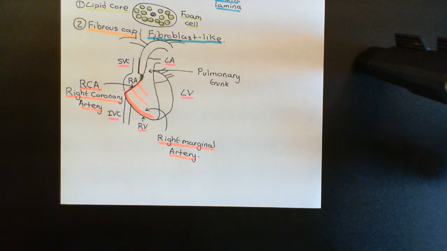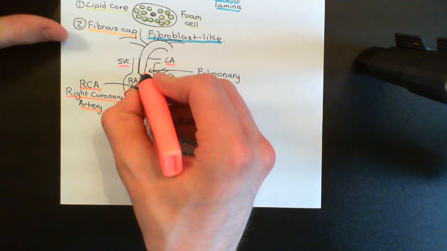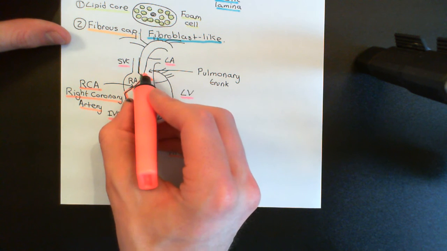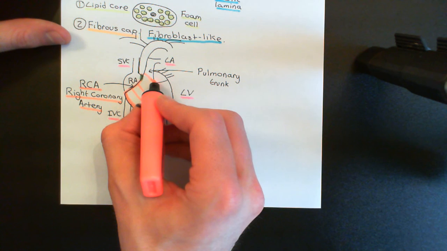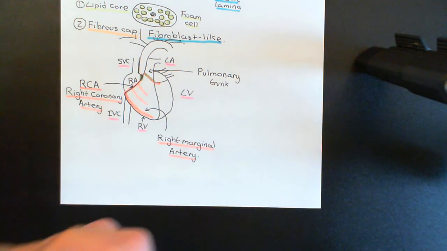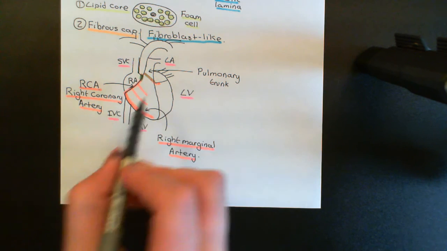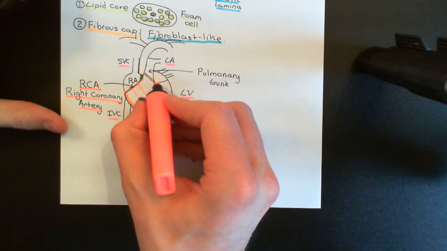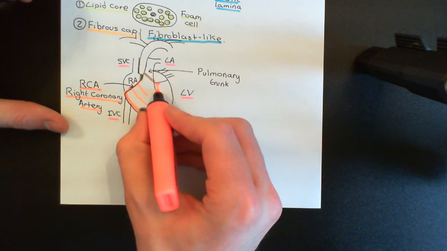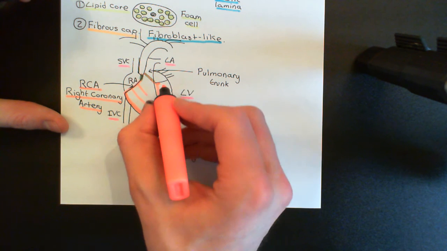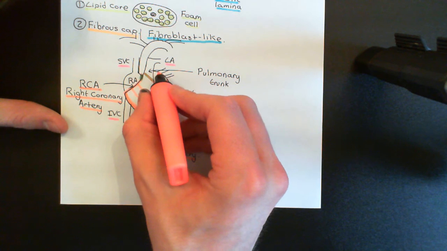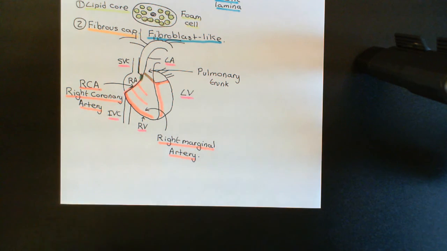The portion that I'm about to show of the left coronary artery is the same story. I'm going to show it just so that you understand, but it wouldn't actually be visible. So here it is. It would not only be behind the pulmonary trunk, but it would also be within the muscle, and it becomes visible only at this sort of point here. So all of this bit here in green, that wouldn't actually be visible, but that's the path it's sort of following. And now it's going to split very quickly into two branches here. One that will come down the front in the interventricular sulcus here between the right ventricle and the left ventricle, and another that will go sideways, if you like, between the left atrium and the left ventricle there.